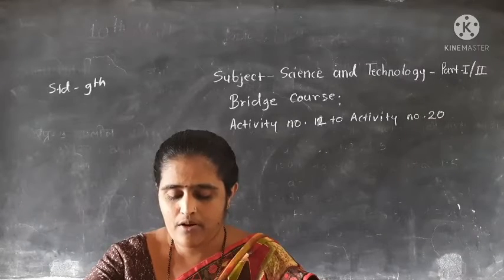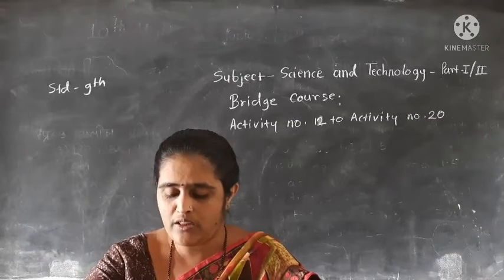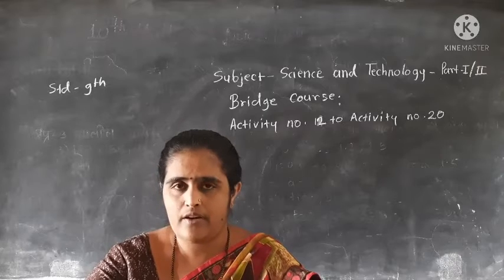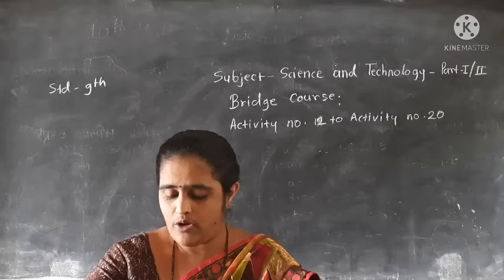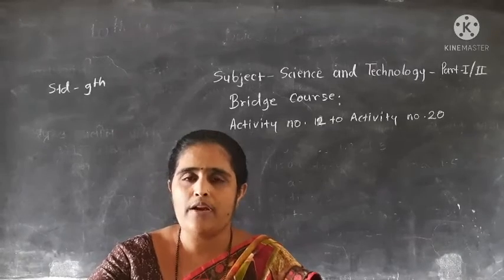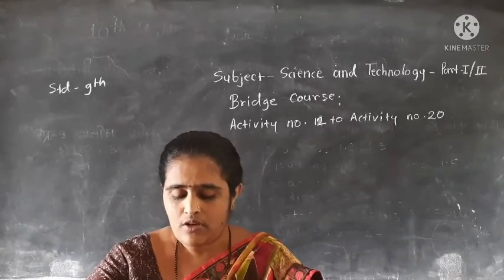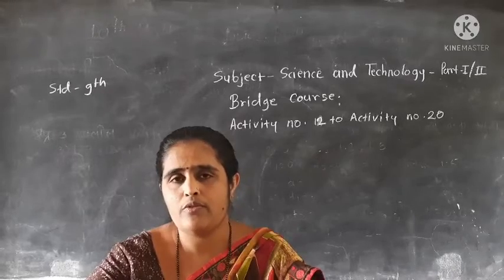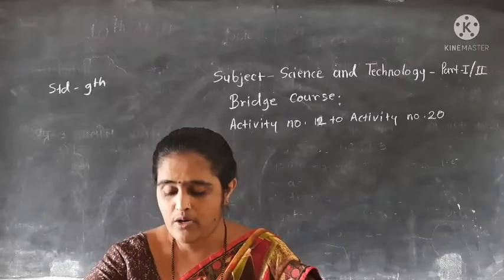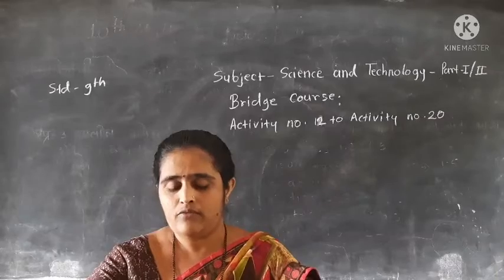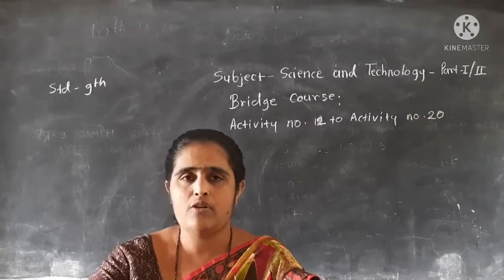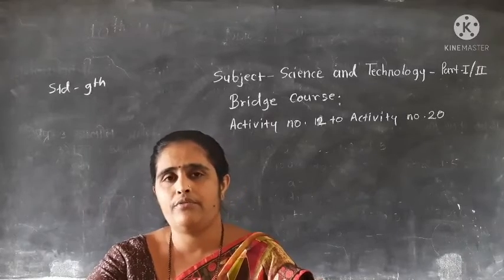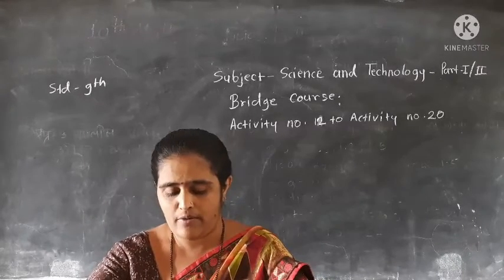Then we have to come to question number 4, odd man out. First is paper, coconut, polythene bag, cotton thread. The answer is polythene bag, because polythene bag takes a long period for decomposition and it is also harmful for our ecosystem. So paper, coconut and cotton thread are decomposable materials and do not cause any harmful effect on our environment.